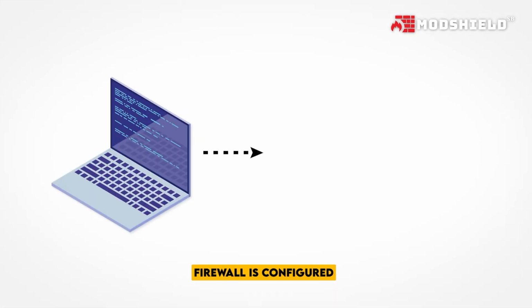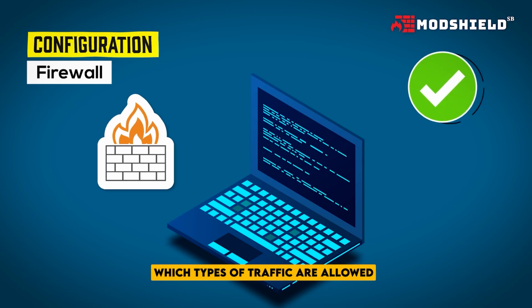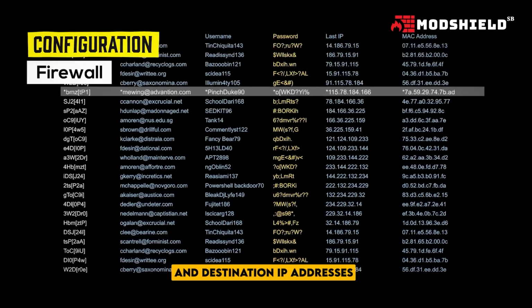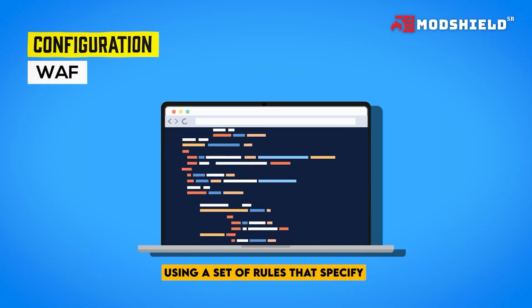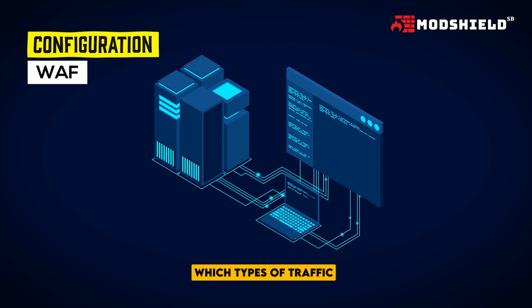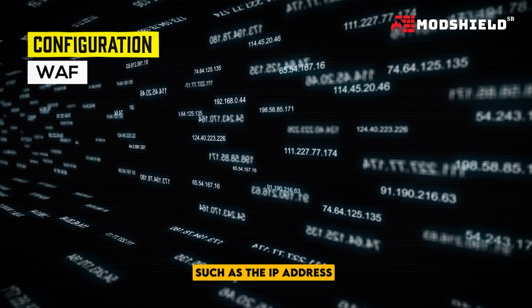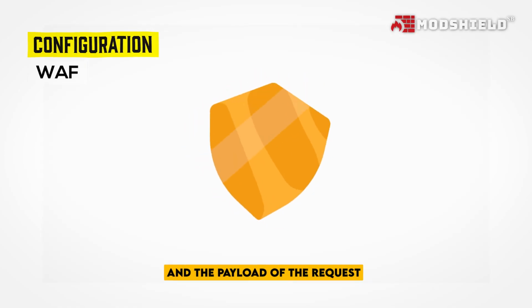Configuration. A firewall is configured using rules that specify which types of traffic are allowed or denied based on factors such as the source and destination IP addresses and port numbers. WAFs are configured using a set of rules that specify which types of traffic should be allowed or blocked based on a variety of criteria, such as the IP address of the requesting client, the type of request being made, and the payload of the request.